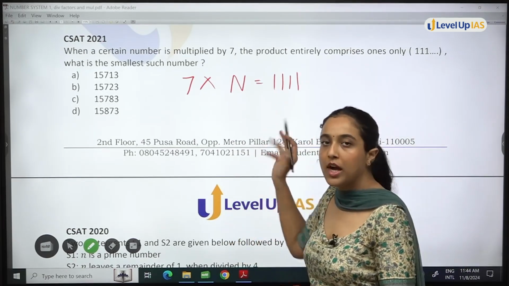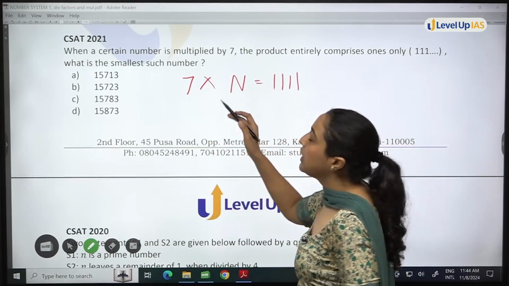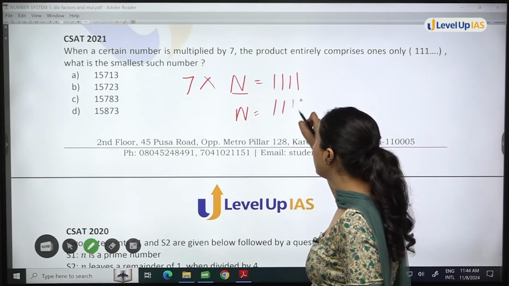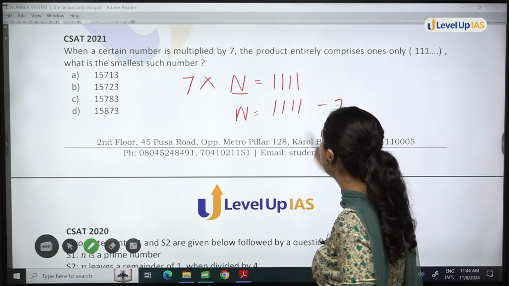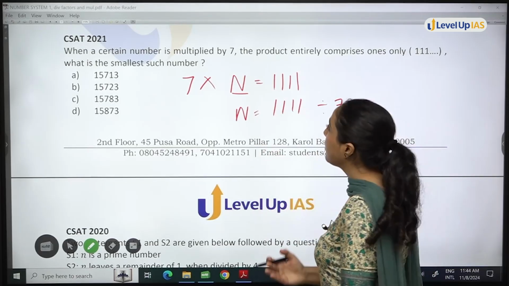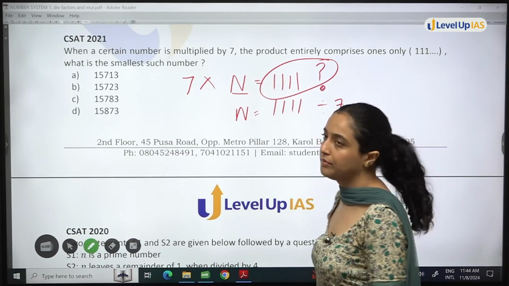I don't know how many 1s I will get, I am just assuming. So, if you have to find n, you can simply say n is 1, 1, 1, 1 divided by 7. Right? Then the question will be very easy. But the problem is, I don't know how many ones are there.